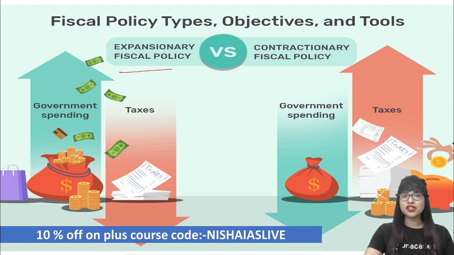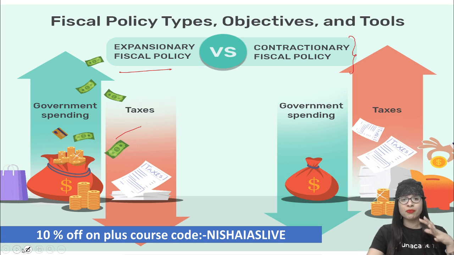Now, what is expansion? Expansion always deals with the growth of the economy. How can you actually grow your economy? And contraction means how can you decrease the growth? But then nobody thinks of decreasing growth. But then there are certain situations where you have to do that as well, right? So let's quickly have a look into what it is all about.